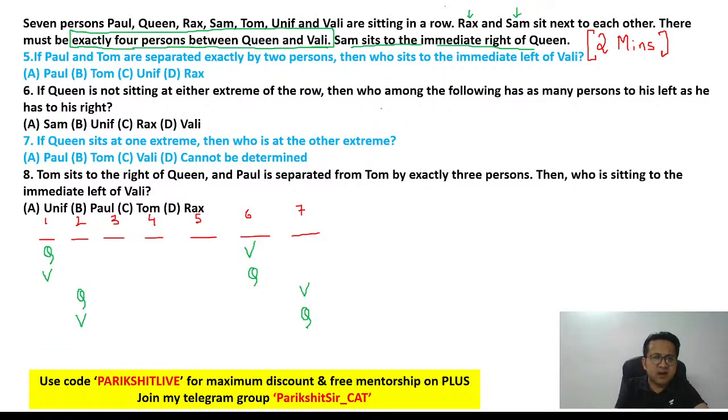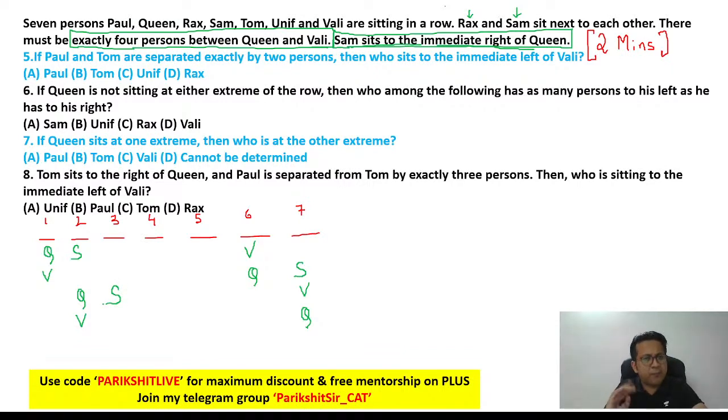Next, the third statement. What is the third statement? S is to the immediate right of Q. So let's put it. In scenario 1, S will go here, immediate right of Q. In scenario 2, immediate right of Q will mean S is at 7. In scenario 3, immediate right of Q will mean S is at 3.